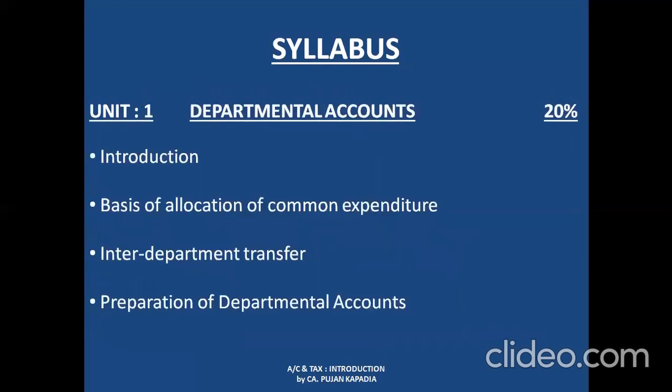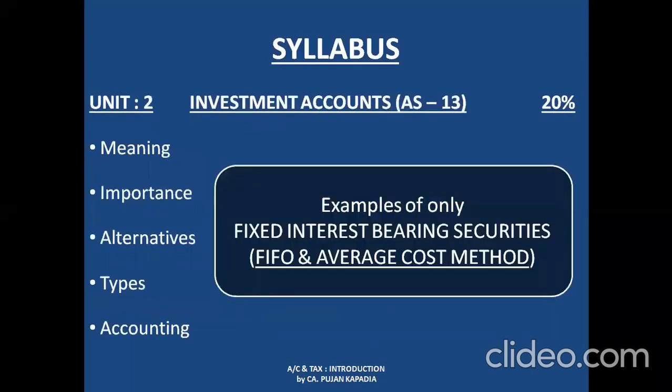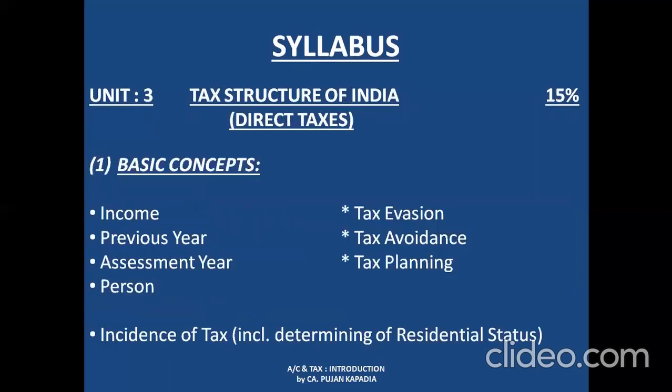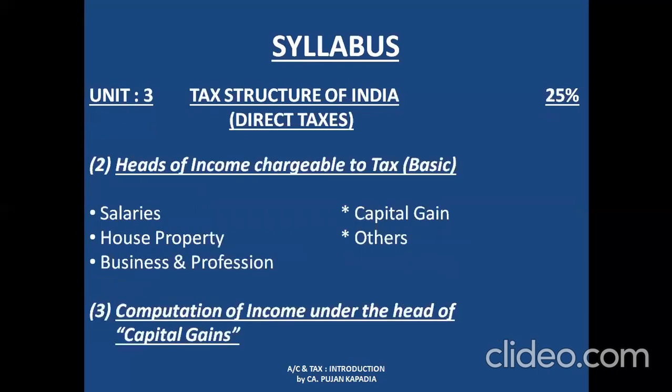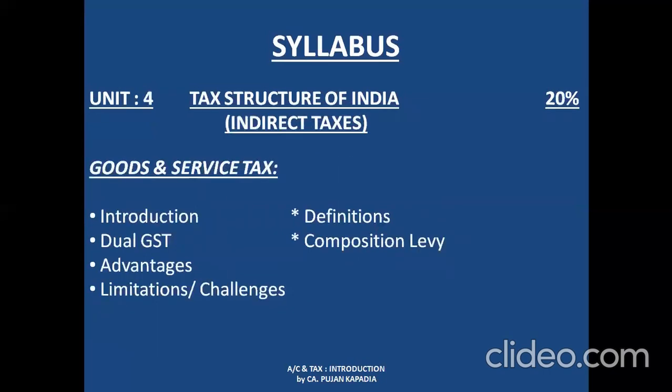Now, just to brief you out, you'll be having a long sum from unit number 1, departmental accounts, one long sum from unit number 2, investment account. You may have a sum from the residential status, that is the below part of the first topic. You are going to have one sum from the third topic, that is capital gains. And the last part, that is unit number 4, is basically totally a theory chapter. So this is about the syllabus that we are going to study in your semester number 3.